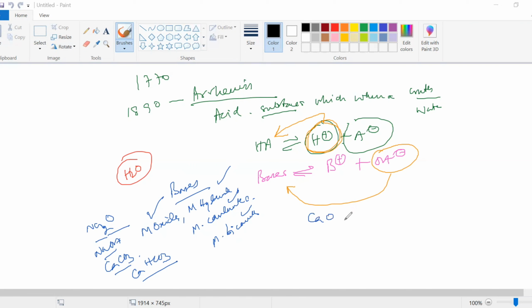Suppose calcium oxide and calcium carbonate, right? Are they soluble in H2O water? No, they're not soluble in water. Is it clear to you? So what about these? These are not soluble in water, right?